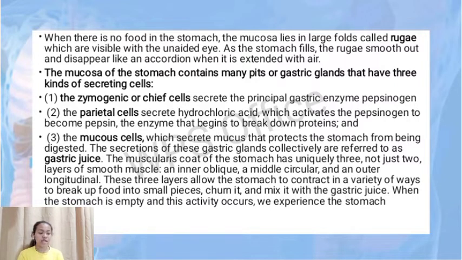The muscularis coat of the stomach has uniquely three, not just two, layers of smooth muscles: an inner oblique, a middle circular, and an outer longitudinal. These three layers allow the stomach to contract in a variety of ways to break up food into small pieces, churn it, and mix it with the gastric juice. When the stomach is empty, this activity occurs.